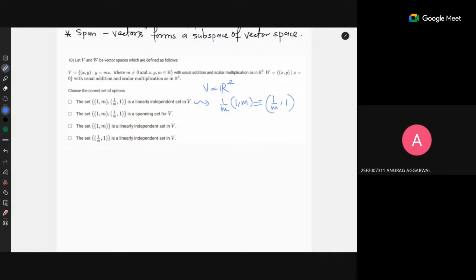Yes, sir. Or 1 comma m is also said. Option C. But the point is, V is the whole R2, so there must be 2 bases.